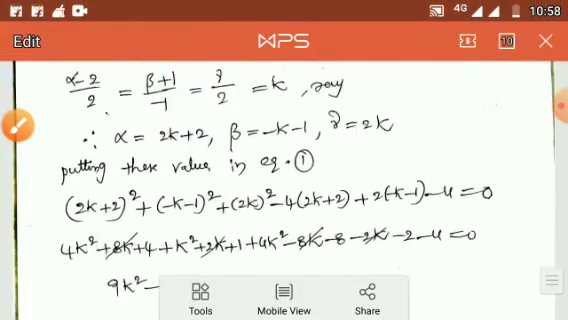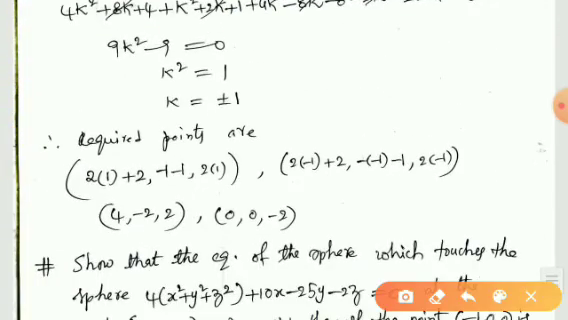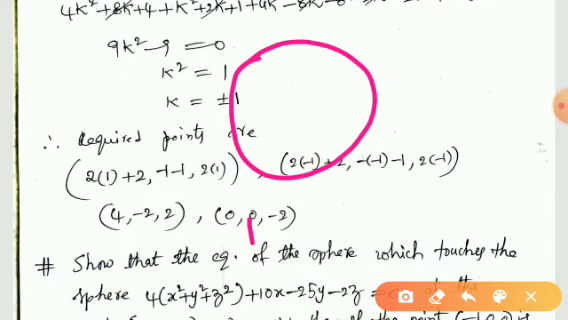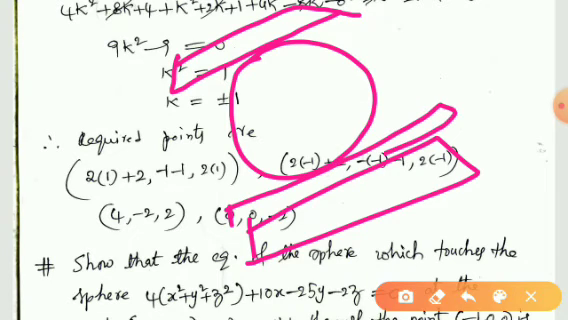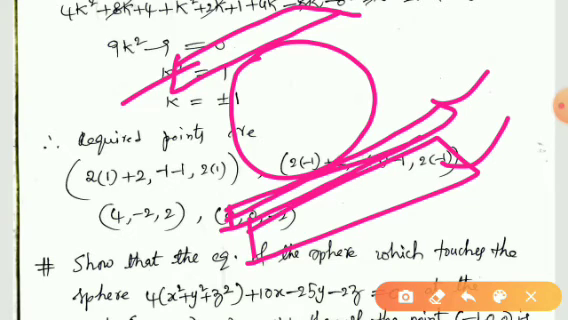Actually, in this problem, what is given? A sphere is given and a plane is given. So what do we have to find? We have to find 2 points at which the tangent planes are parallel to the given plane. For example, this is parallel to this and this is also parallel to this. These two are parallel.